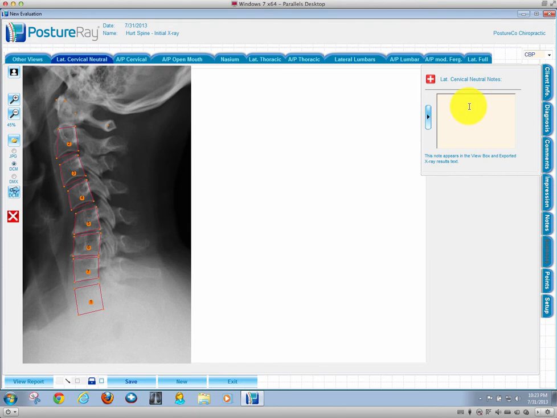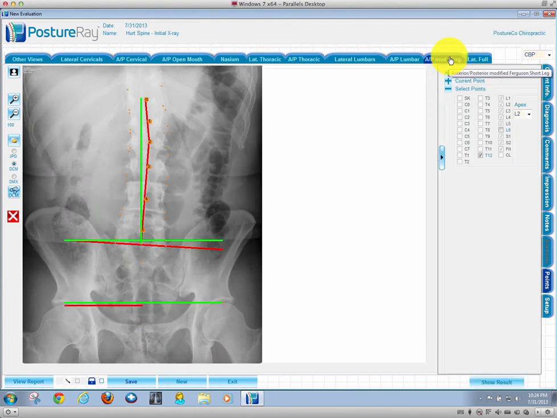So I could go in and I could label this as, let's just say slip fall number 2, whatever we wanted to name that. Or say if we were on a modified Ferguson and we had a heel lift, which actually this is a true heel lift. You can see I have a lift in, this is actually that kyphotic neck wasn't mine, but this is my x-ray with a lift on the left side here.